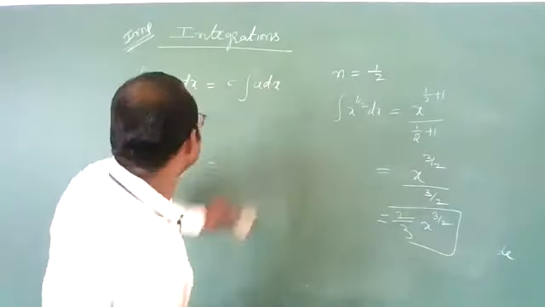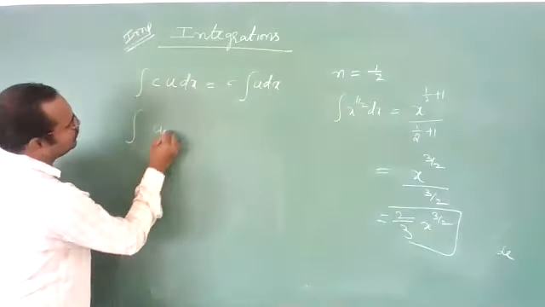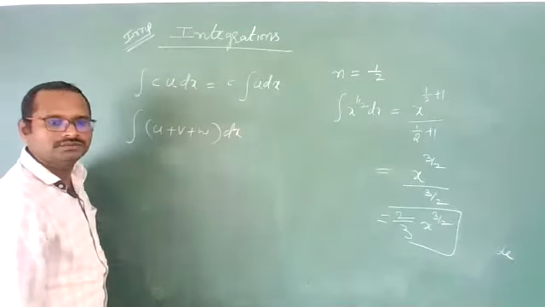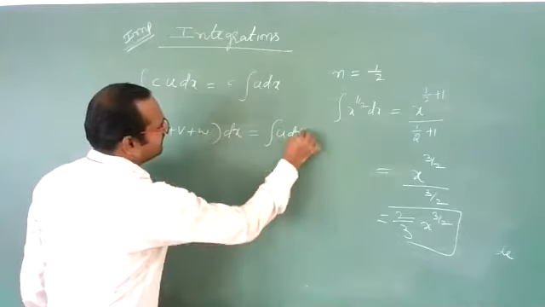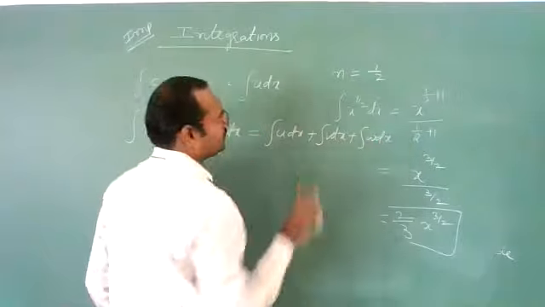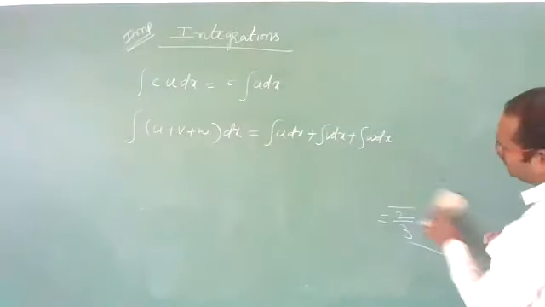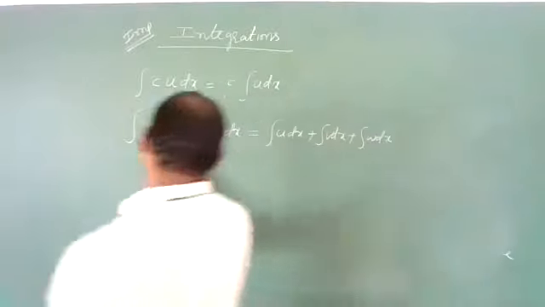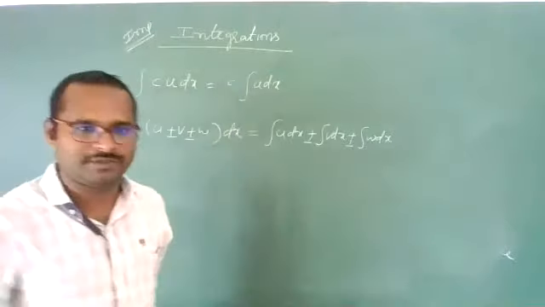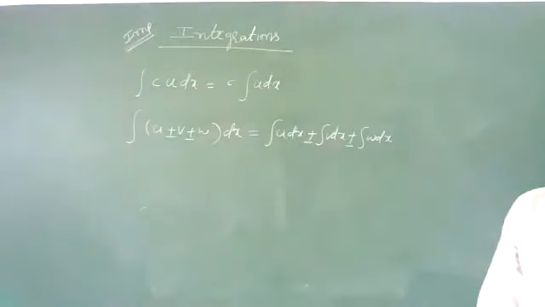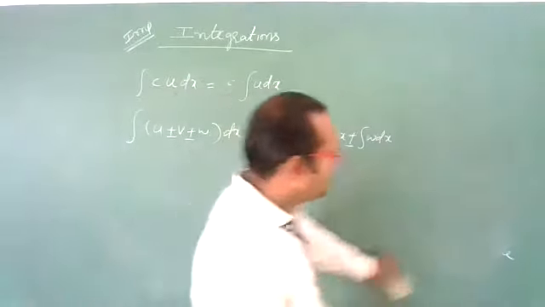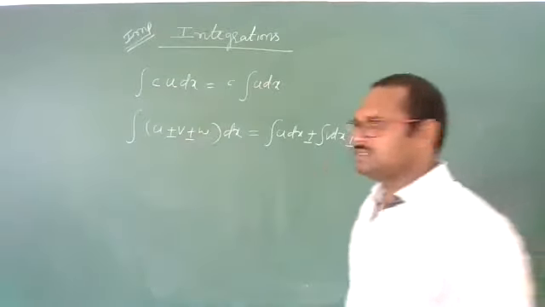Now, let us suppose you are having u plus v plus w dx. What to do? Split it. Integration of u dx plus integration of v dx plus integration of w dx. So whenever you are having summation or subtraction in integration, you split it, applying the property. You will get the answer.